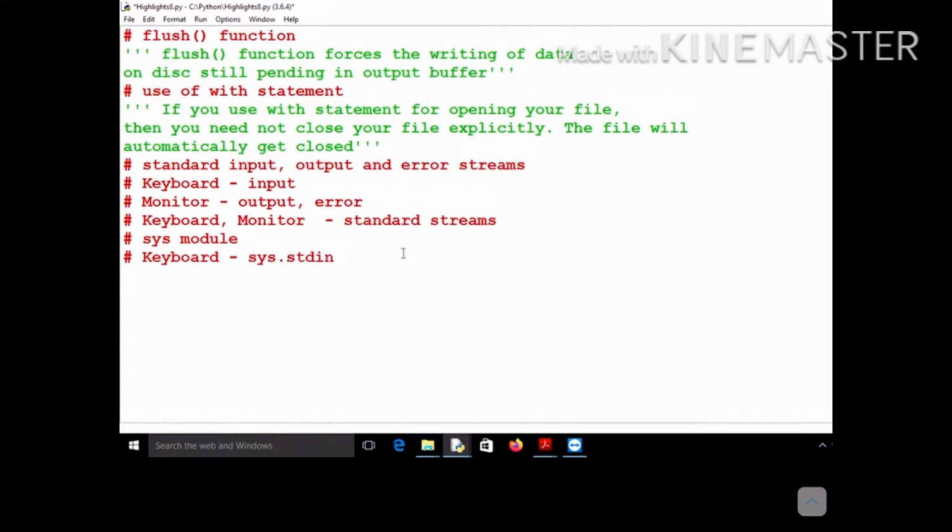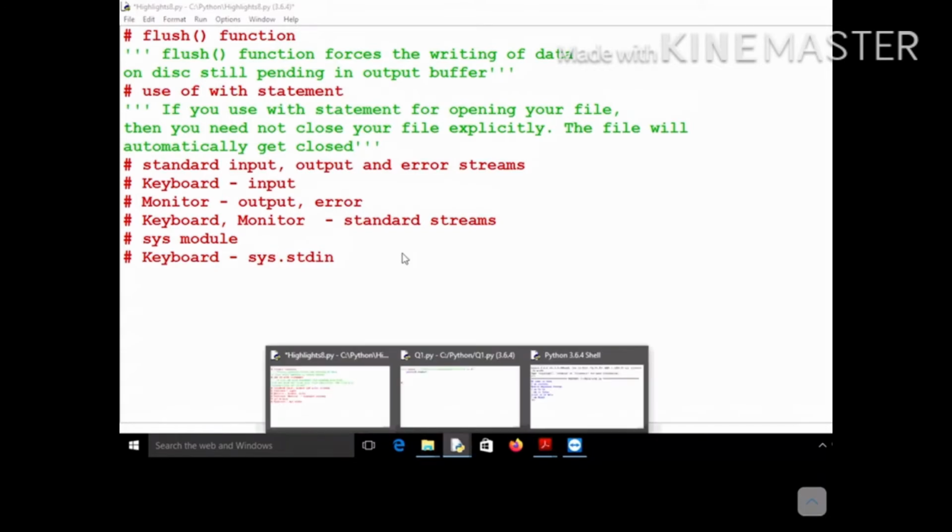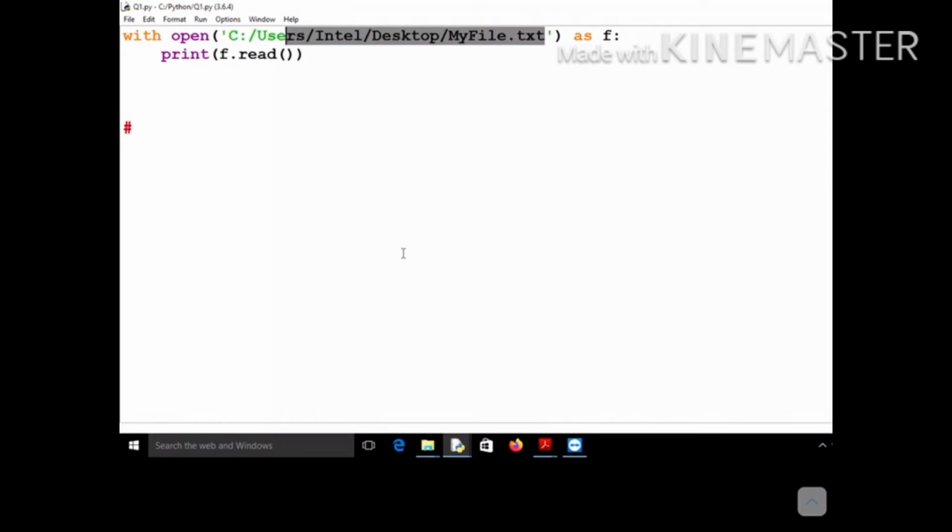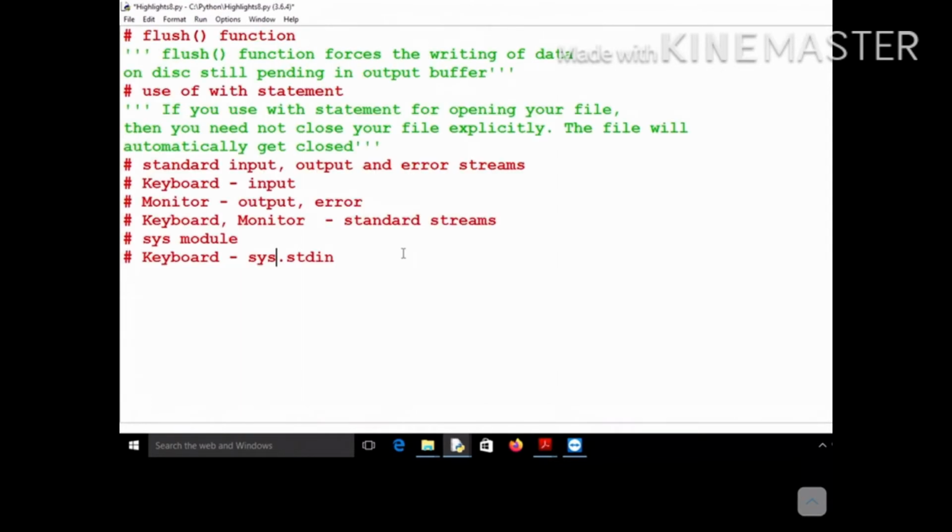For example, you write f = open, so the file becomes an object. When you write f = open and myfile.txt, this f becomes your file handle, or the object corresponding to myfile. Similarly, the object corresponding to the keyboard is fixed, and this object is sys.stdin. Similarly, the file object corresponding to the monitor is sys.stdout.